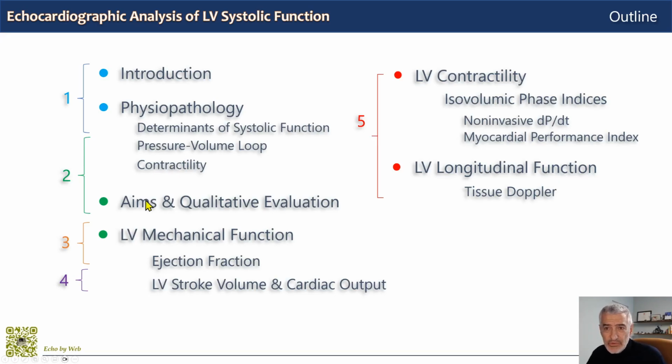Then we move on to the aims and the qualitative evaluation of left ventricular systolic function, and then the mechanical function of the left ventricle through ejection fraction, and how to perform stroke volume assessment and cardiac output. And then we have the echocardiographic estimation of left ventricular contractility using isovolumic phase indices like the noninvasive dP/dt from mitral regurgitation and the myocardial performance index or TEI index.